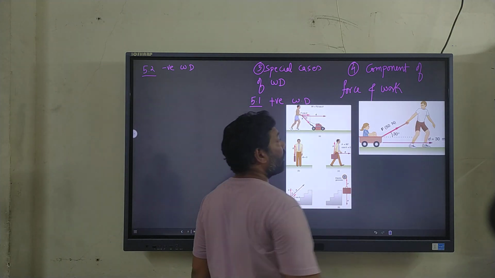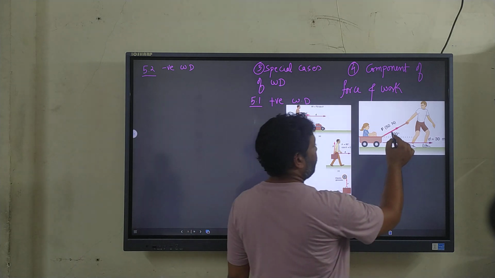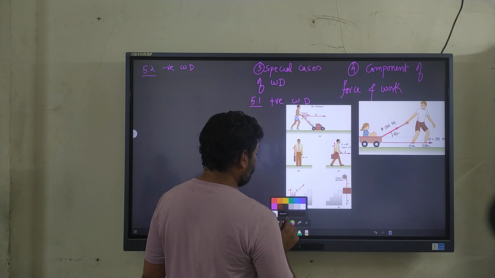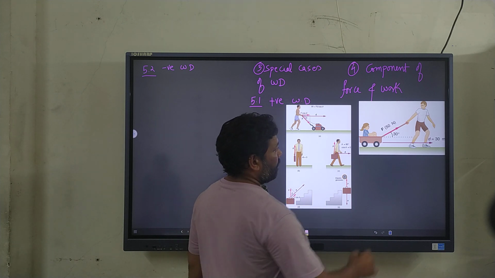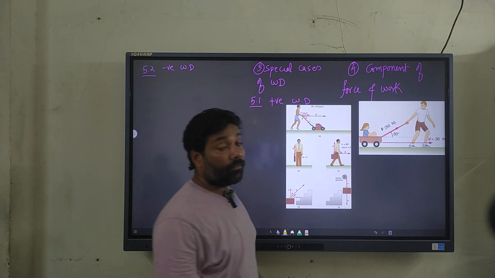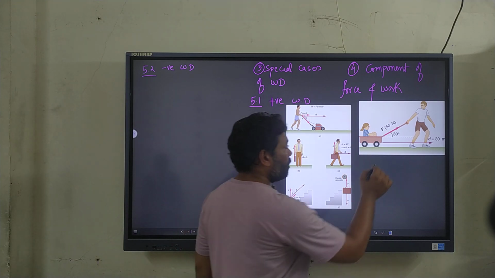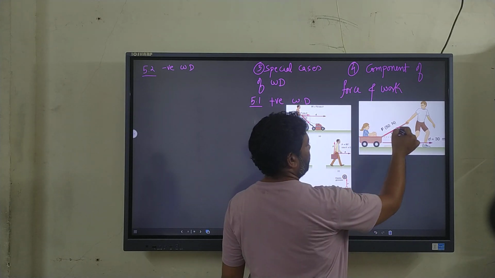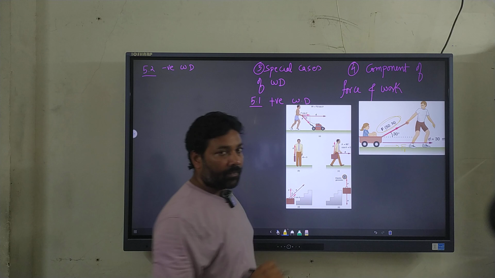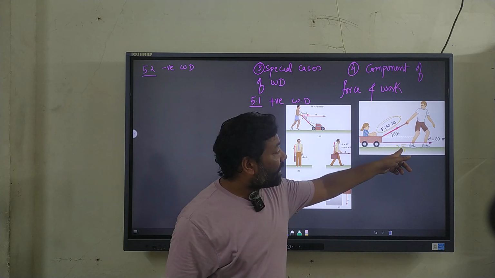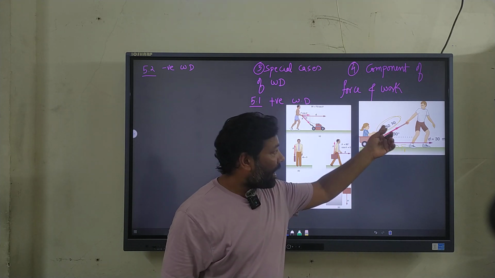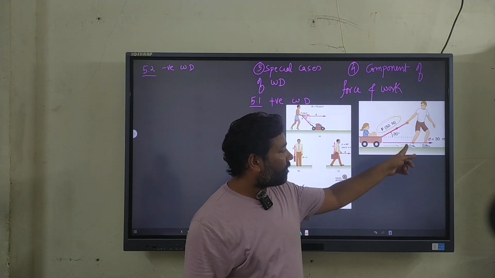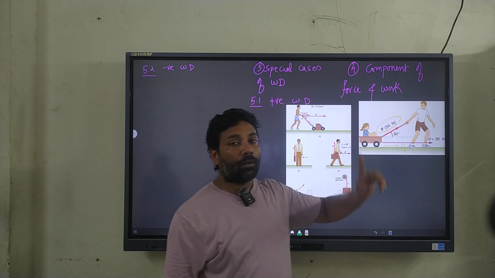you can see here the man is pulling a lady in the cart, but the angle at which he is pulling, with a force of 50 newtons. So in this case, what to do? Now see, we want the force to be in the direction of the displacement. We want this force; we have nothing to do with this. But how do we get F1? From F itself we get F1, right? We call it the component of the force. F1 is a component of the force.